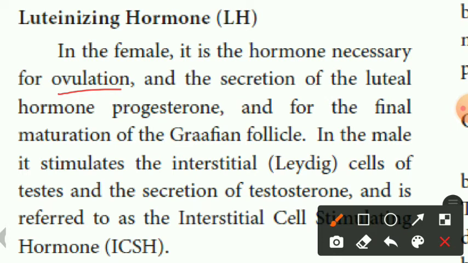In the female, LH is necessary for ovulation and secretion of the luteal hormone, progesterone. For what purpose is progesterone? For milk secretion, and for the final maturation of the Graafian follicles.